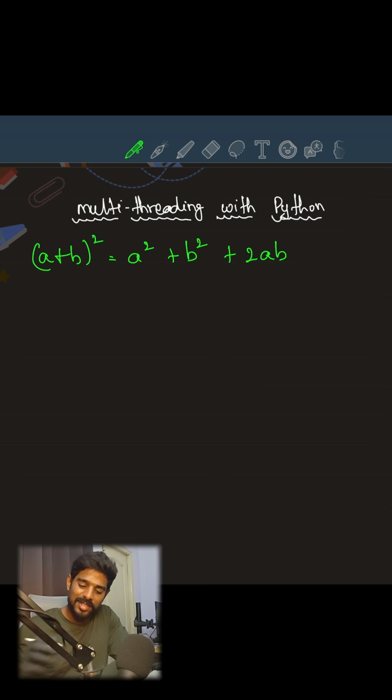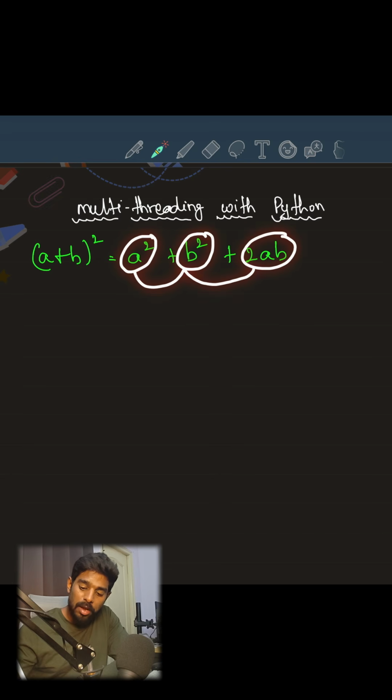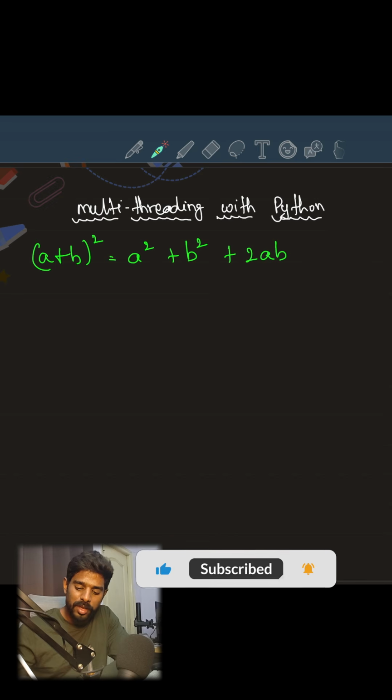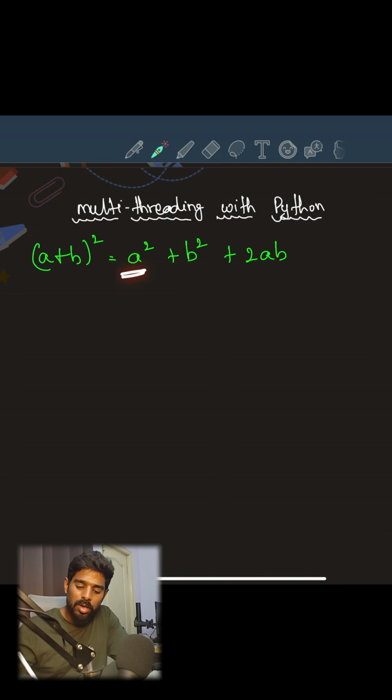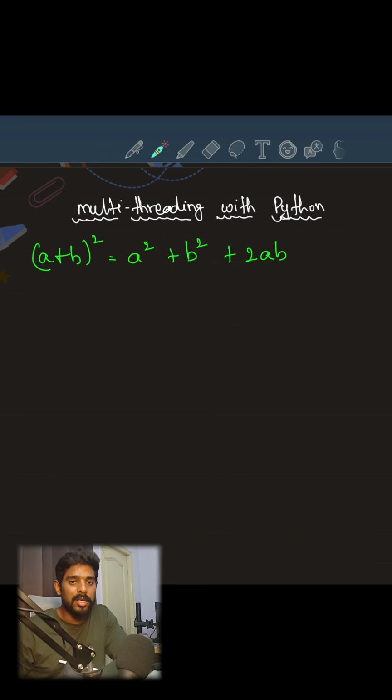So the point here is, to get the final answer, we need to calculate a square first, b square, and 2ab. Then we have to add all three. But when you actually see, there is no particular order in calculating a square or b square or 2ab. We can even calculate 2ab first, a square second and b square third, right? Or we can calculate them in parallel. So this is why we need multi-threading.